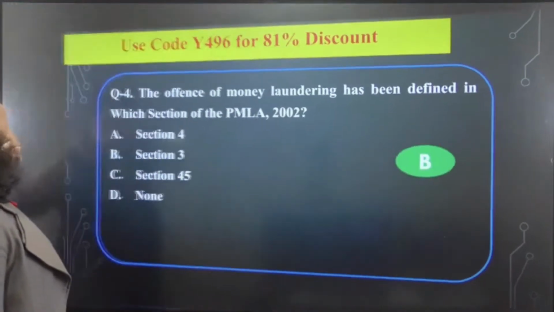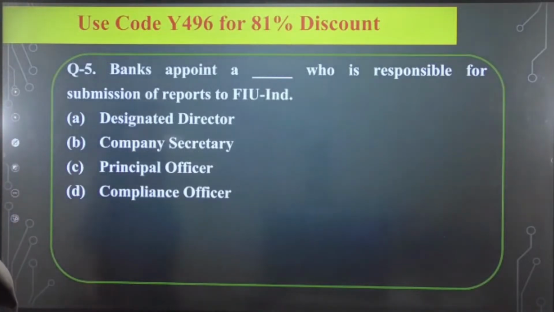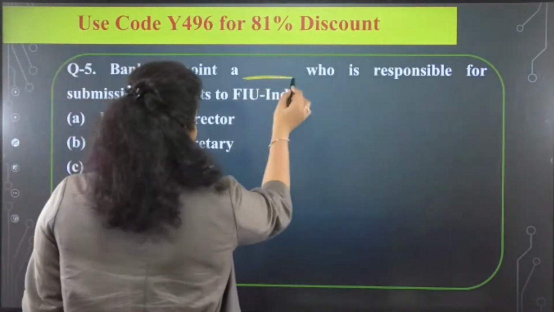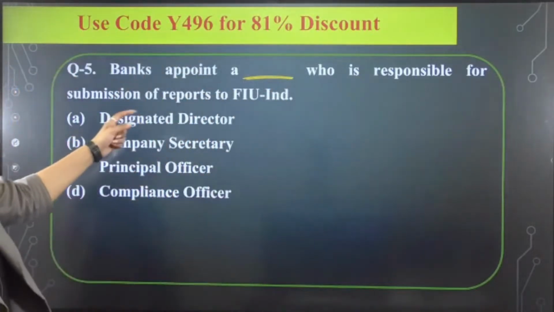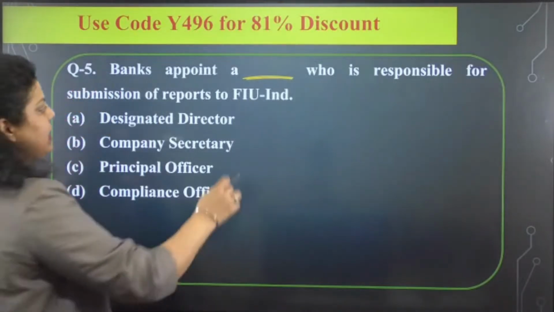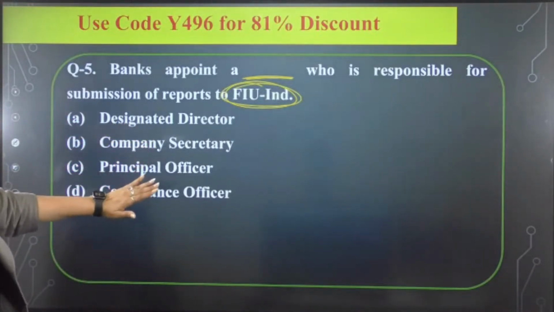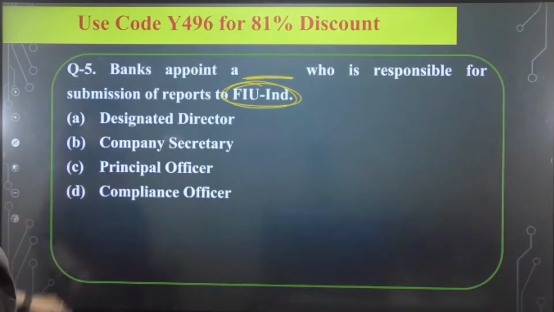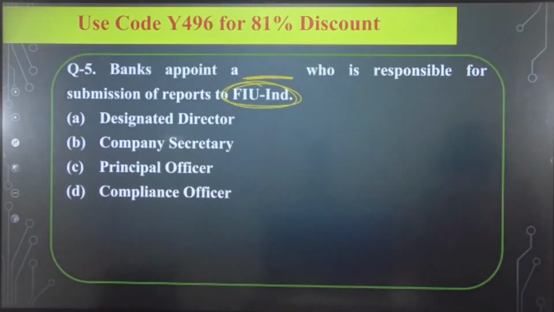Now next, let's move forward to the fifth question, that is talking about banks appoint a dash who is responsible for submission of reports to FIU-IND. What we are saying is that banks appoint the dash person or the dash authority who is responsible for submission of reports to the FIU-IND. Now, what is FIU-IND? Financial Intelligence Unit, India. So, is it a designated director? Is it a company secretary? Is it a principal officer? Is it a compliance officer? Which of the following is correct? A, B, C or D? Who is responsible for the submission of the report to the FIU-IND? A, B, C or D?